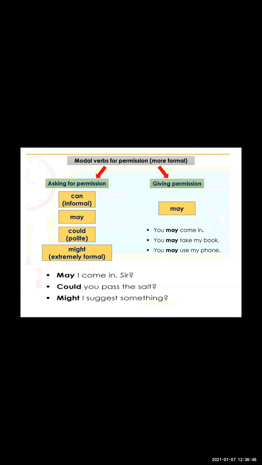We are informal. We are not following a particular format, but we are giving permission or asking for permission. Can I go and play? We are asking for permission. May I come in? See, these are all examples. Could is a polite one. Might is extremely formal.